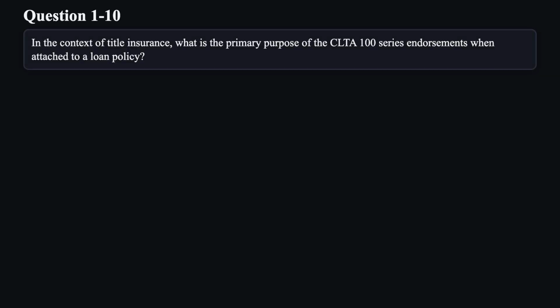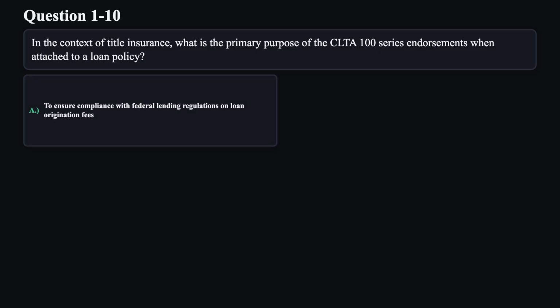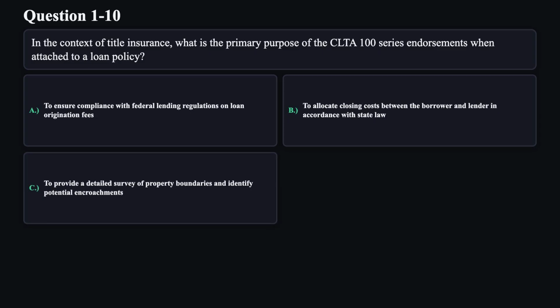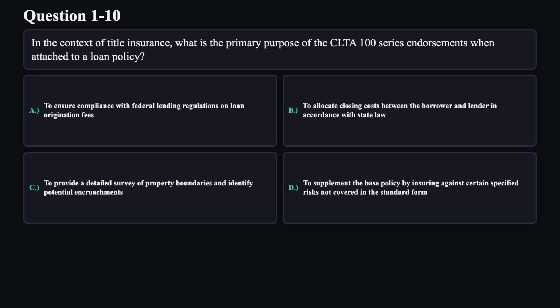Question 10. In the context of title insurance, what is the primary purpose of the CLTA 100 series endorsements when attached to a loan policy? A. To ensure compliance with federal lending regulations on loan origination fees. B. To allocate closing costs between the borrower and lender in accordance with state law. C. To provide a detailed survey of property boundaries and identify potential encroachments. D. To supplement the base policy by insuring against certain specified risks not covered in the standard form.